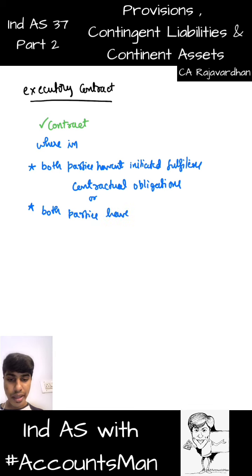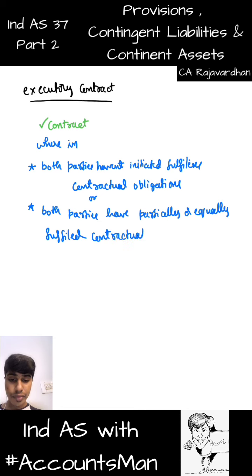Both parties have partially or equally fulfilled contractual obligations. See, both the parties have partially or equally fulfilled the contractual obligations that they are supposed to do. In such a case, we call it an executory contract. Executory contract, it can be like this.